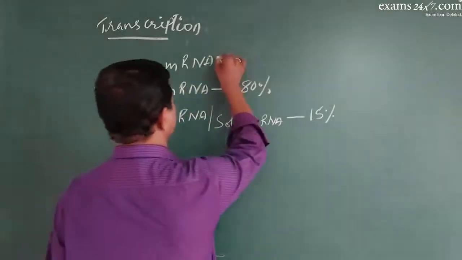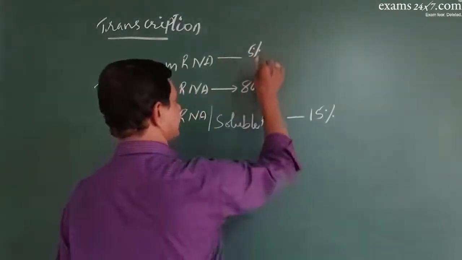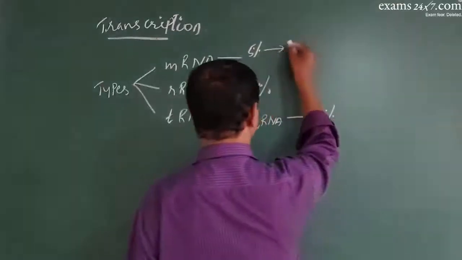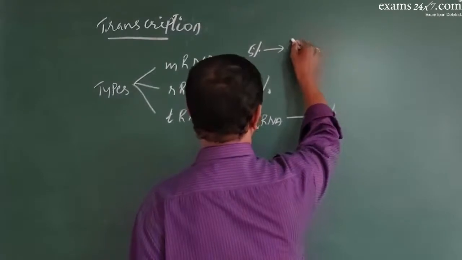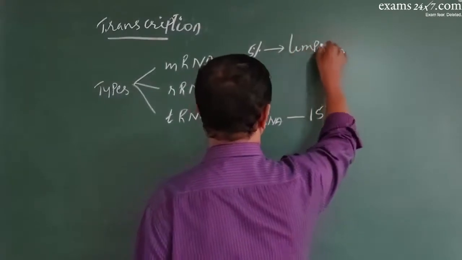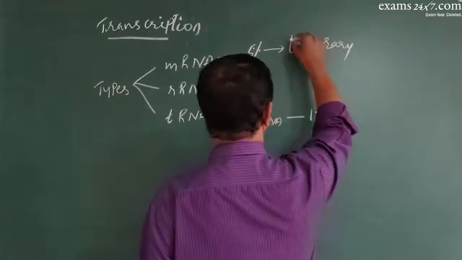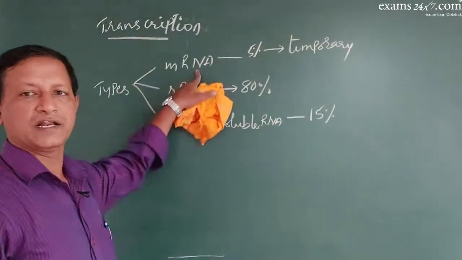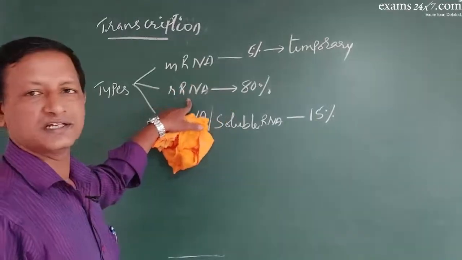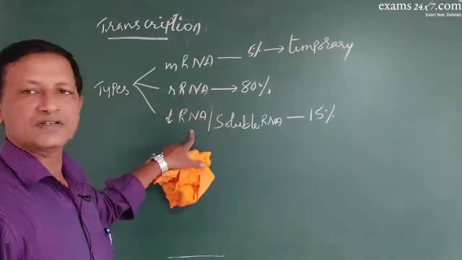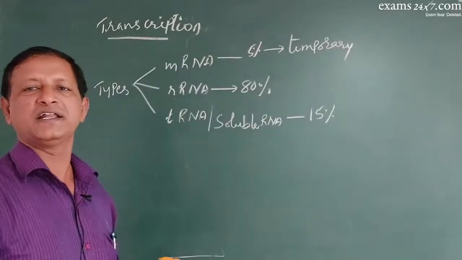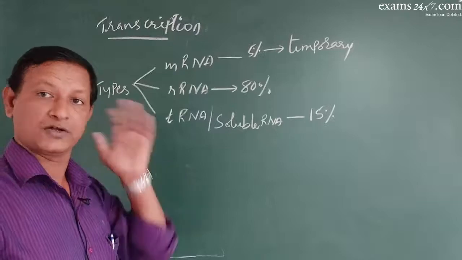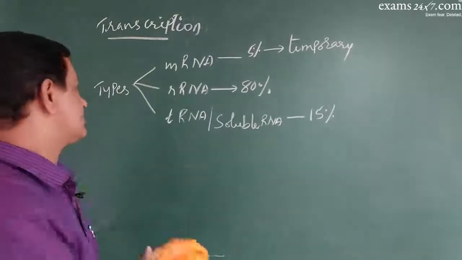And a very small amount is mRNA, only 5%, and it is very short-lived, very temporary. Immediately after the protein construction, mRNA gets dissolved. But long lasting is rRNA. Even tRNA lives for some period, then it gets regenerated, or new molecules of tRNAs will be synthesized.